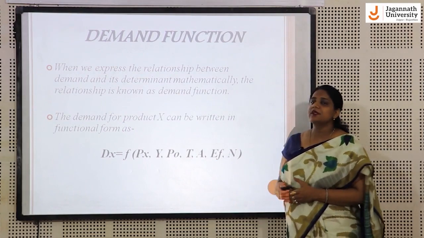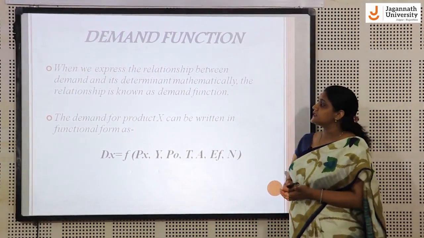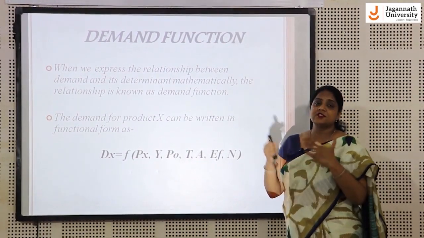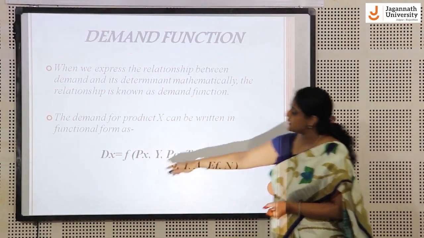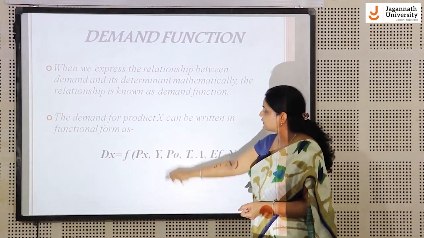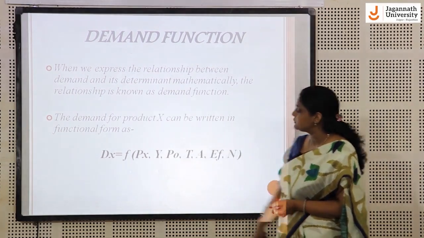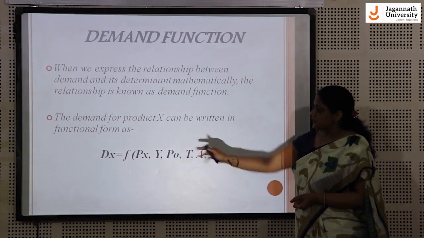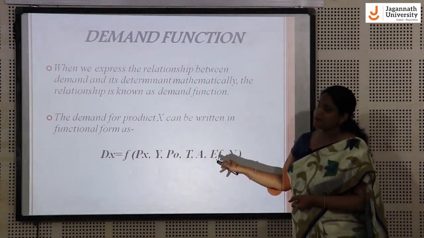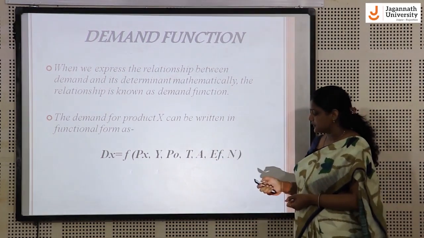Demand function. If we would like to represent demand and its relationship with the determinants mathematically, then demand is a function of the price of the product, income of the consumer, price of the related product, taste and preference, advertising, and number of consumers. If we show this relationship in a mathematical form, it is called the demand function.